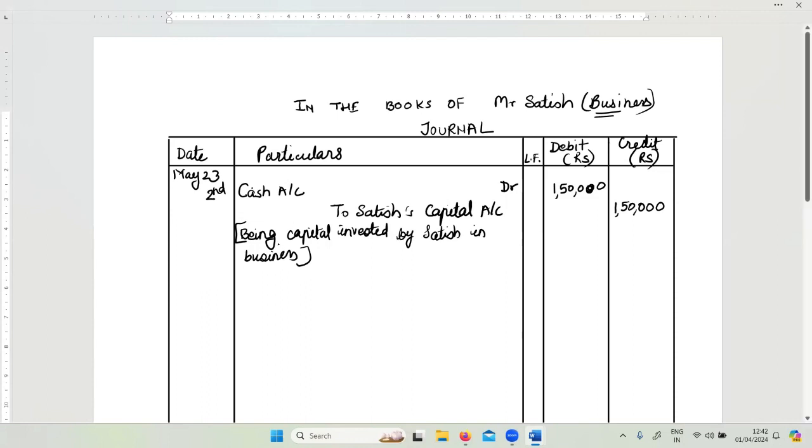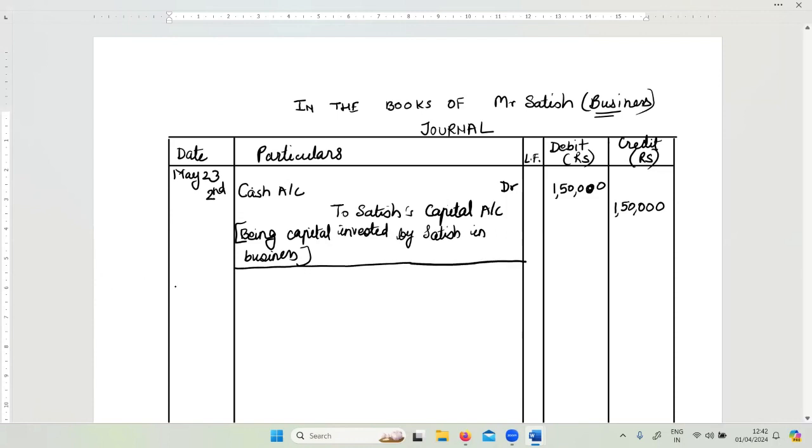Or you can also write being cash invested by Satish in business, whatever you like. It's just like a short description of your transaction. There is no hard and fast rule as to what you put in terms of words, but it should give a brief idea of what exactly the transaction was all about. Now this transaction is over, so I just draw a line here.